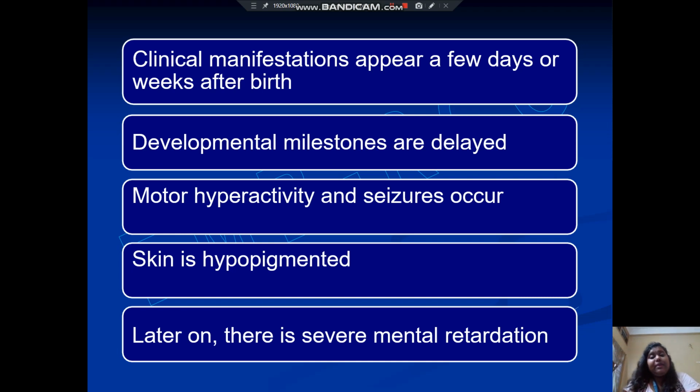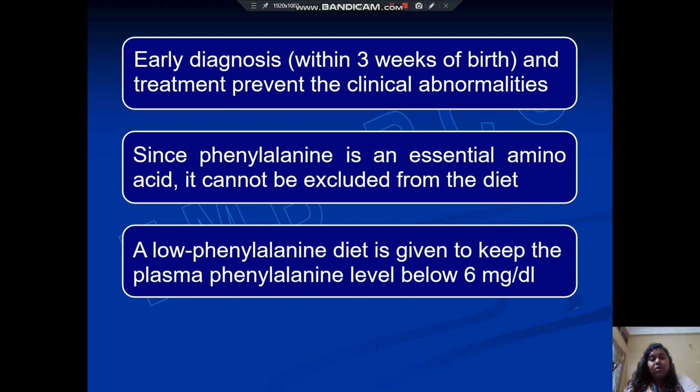Clinical manifestations appear a few days or weeks after birth. Developmental milestones are delayed. Then motor hyperactivity and seizures occur. Skin is hypopigmented. Later on, there is severe mental retardation. Early diagnosis, that is within 3 weeks of birth, and treatment prevent the clinical abnormalities. Since phenylalanine is an essential amino acid, it cannot be excluded from the diet.